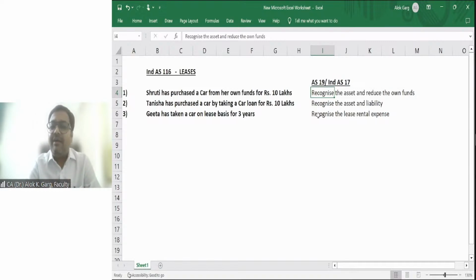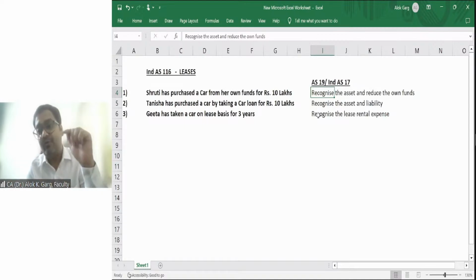Because even in case of leases, why are people opting for leases? People opt for leases if they don't want to take the bigger obligation; they are taking the smaller obligation. Instead of paying the EMI to the bank, they want to pay the lease rental to the lessor, right? And that is why they are paying the rental, because they are getting the same right to use.